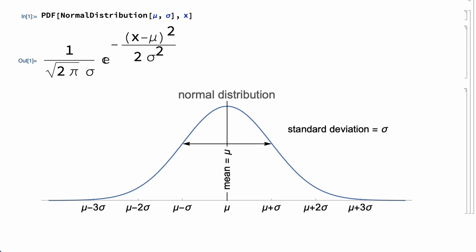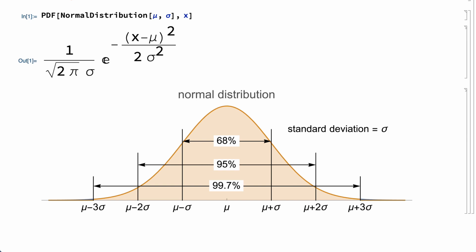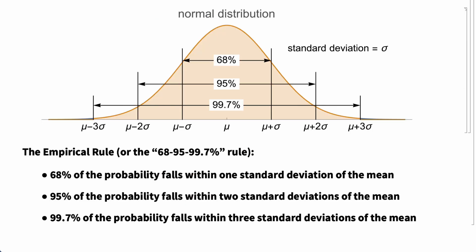A few specific probabilities that may be worth remembering are that about 68% of the probability falls within one standard deviation of the mean, about 95% of the probability falls within 2 standard deviations of the mean, and about 99.7% of the probability falls within 3 standard deviations of the mean. This set of percentages is called the empirical rule, or sometimes the 68, 95, 99.7% rule.